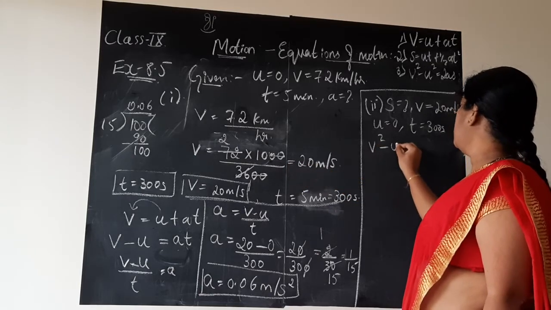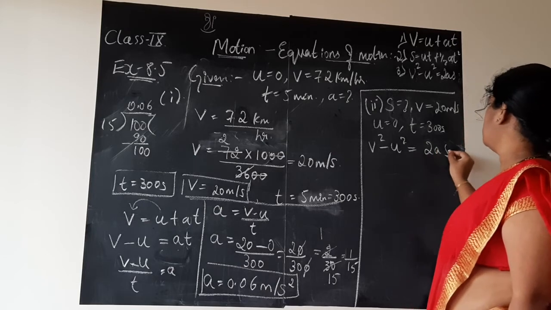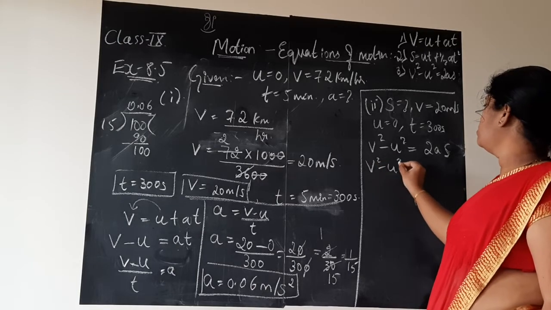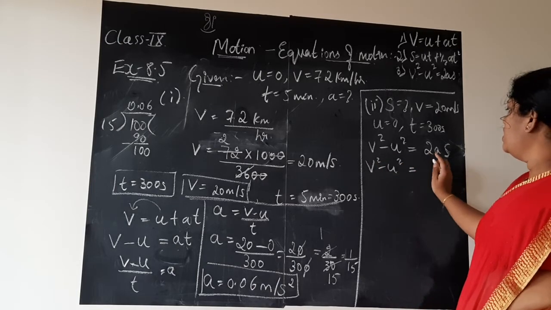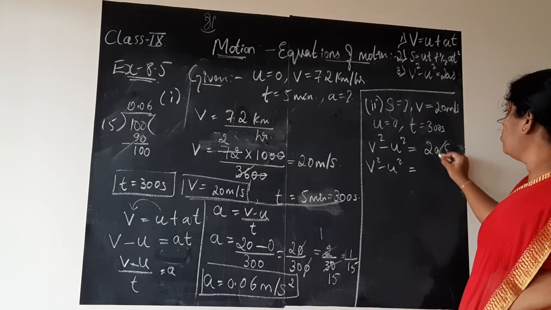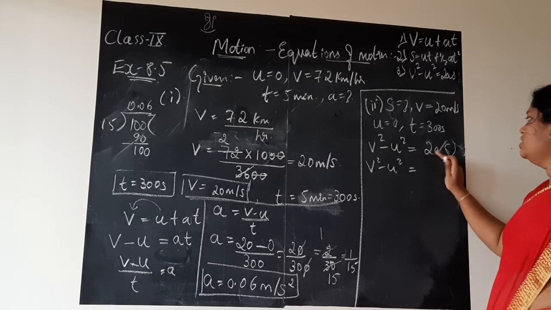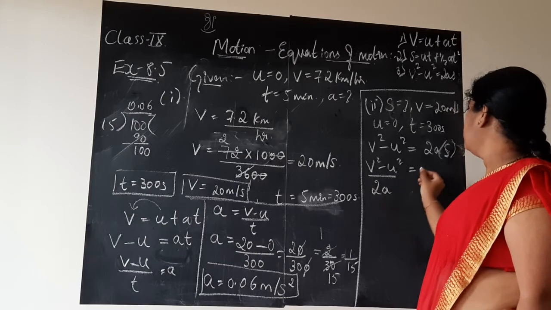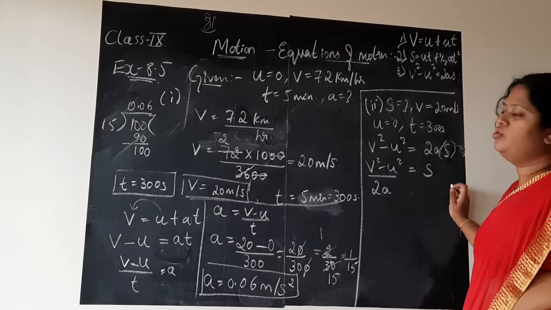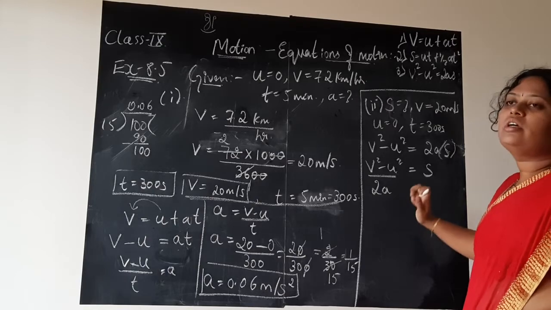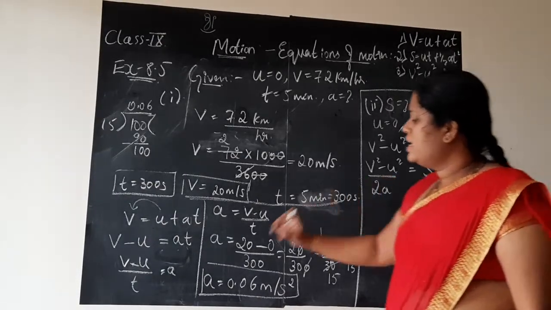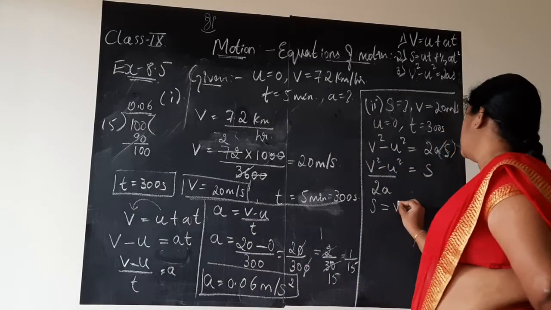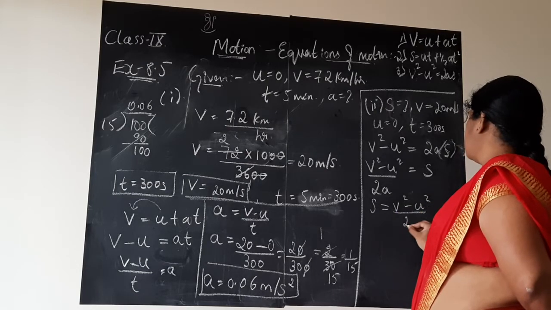Now let us use the equation of motion, v square minus u square is equal to 2as, children. Here s is the unknown quantity. V square minus u square on LHS I will keep as it is. See, in between 2a and s, I want only s to be present on one side. So between 2a and s, the multiplication sign is there. Means I should divide this by 2a. So I get v square minus u square by 2a is equal to s. Either you can substitute at this point, or as we did here, you can rewrite one more step by keeping the unknown quantity on LHS. That is s is equal to v square minus u square by 2a.